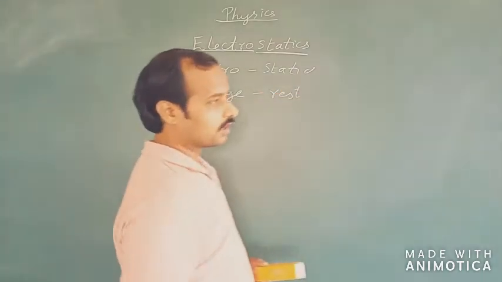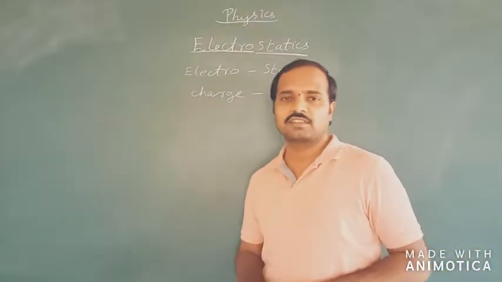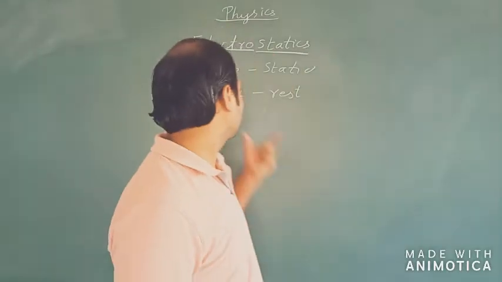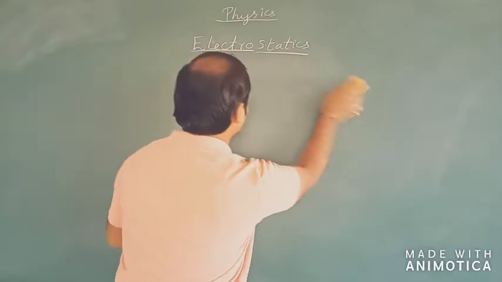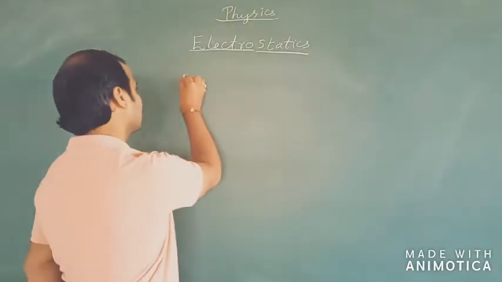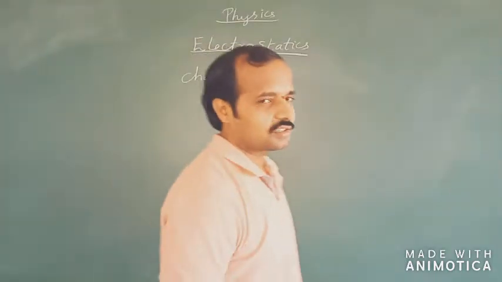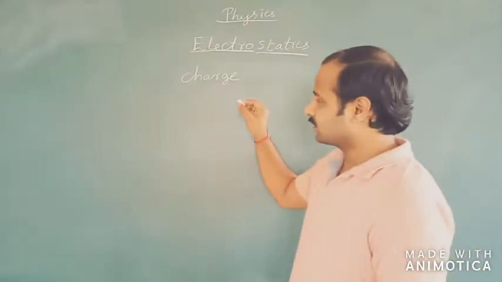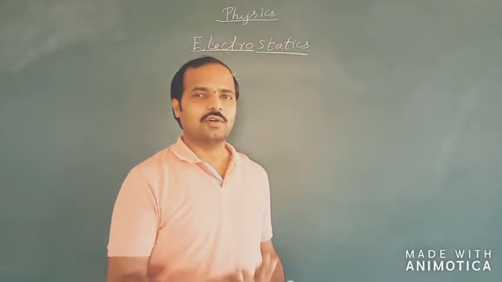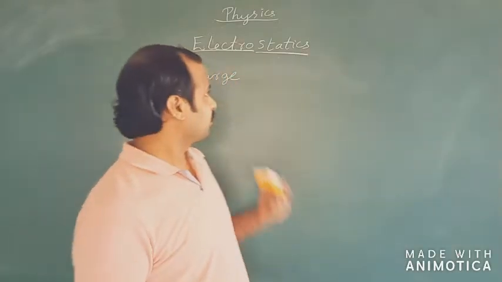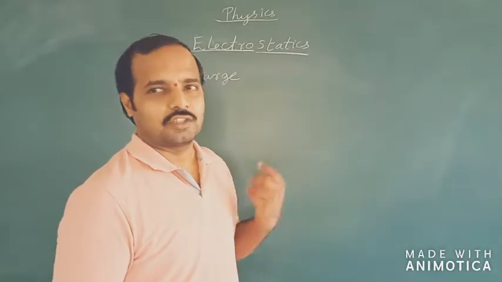That is, in this particular branch of physics, we'll be learning about the properties and phenomena related with the charges which are at rest. So, in this, first we will be dealing with the charge and its properties. So, what do you mean by a charge? Charge is an intrinsic property of any body to either attract or repel another body. Charge is a property of a body which allows the body to either attract or repel another charge.